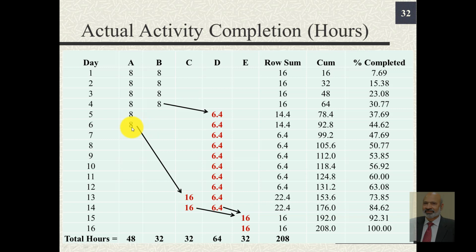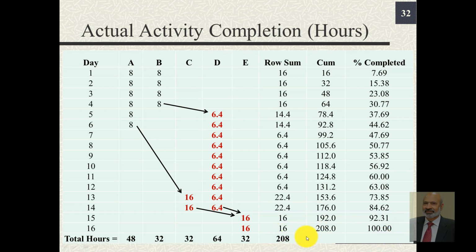C was supposed to start after A, but it got delayed by 6 days. So after 6 days, we start C, but then complete it in 2 days by working 16 hours per day. Likewise, E is completed in 2 days, but the amount of work performed per day is 16 hours. Again, if you add up the rows, you get these row sums: the number of hours spent on the project each day, the cumulative number of hours, and the percentage of hours, which is the percent completion of the project.